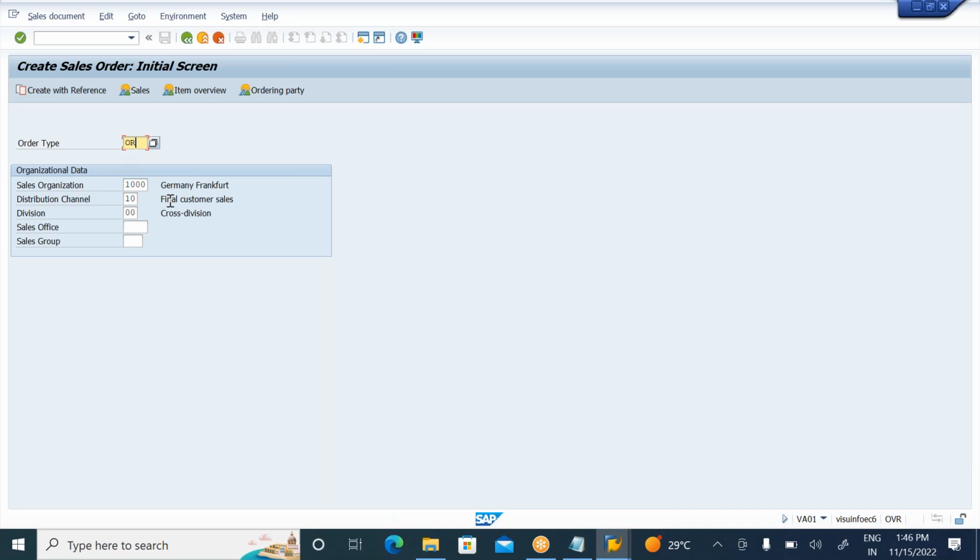And you can create the sales order without any reference, or with reference also. Like PO, how you are creating, the SD people will create a sales order with reference to a quotation and all. So simply you need to click on continue.